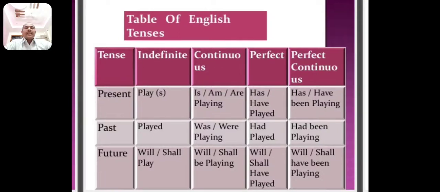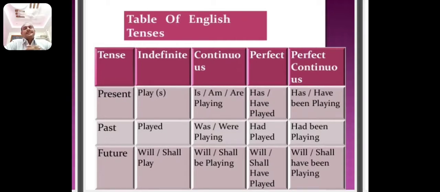I was playing cricket. I had played cricket. I had been playing cricket. In future, I shall play cricket tomorrow. I shall be playing cricket. I shall have played cricket. I shall have been playing cricket.